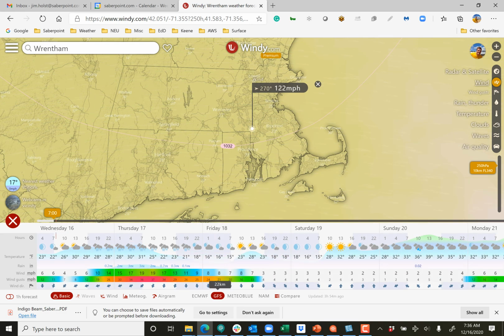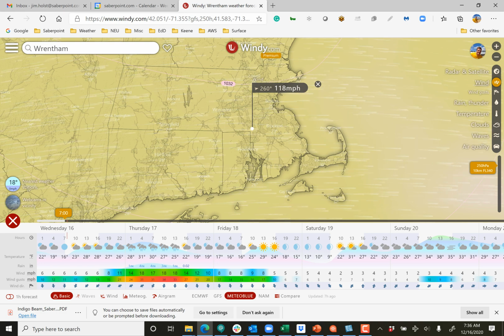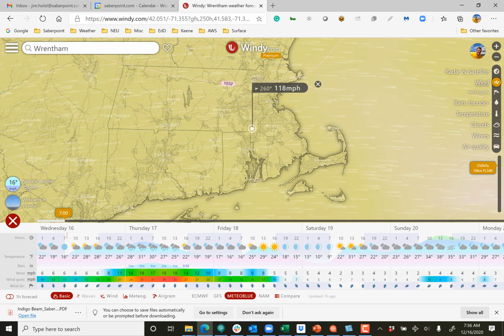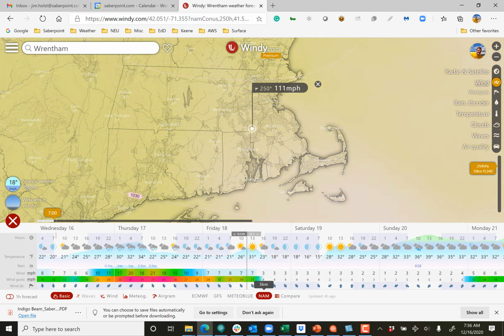The GFS is a model that is created by the National Weather Service, and it's US based, and it's been updated in the last couple of years, so it's a decent model as well. Meteoblue is a model that basically the Windy people are trying to put together to give you information based off of weather stations and things like that. And then the NAM is what is known as a high resolution model, and its sweet spot is the first about 48 hours or so. After that, it switches itself from the NAM, you'll see here on the left side, to the GFS, because it only looks at a certain period of time. I think it's 60 hours in total.